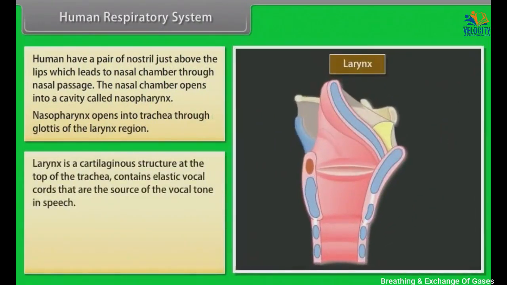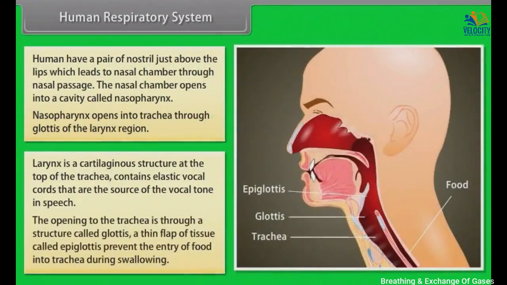Larynx is a cartilaginous structure. At the top of the trachea are elastic vocal cords that are the source of vocal tone in speech. The opening to the trachea is through a structure called the glottis. A thin flap of tissue called the epiglottis prevents the entry of food into the trachea during swallowing.